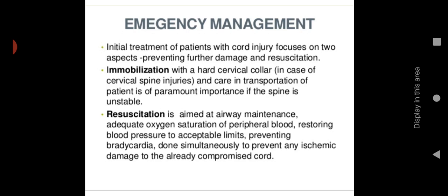Restoring blood pressure to acceptable limits. If the blood pressure is low or if it is high, then we have to balance it. Then preventing bradycardia, done simultaneously to prevent any ischemic damage to the already compromised cord. So if there is any arterial obstruction or any reduction in circulation, we have to manage that in order to prevent further damage to the spinal cord, because sometimes obstruction of a blood vessel can lead to ischemia.